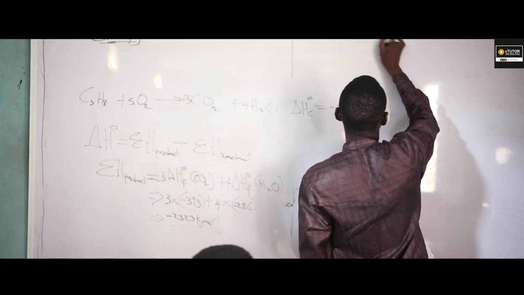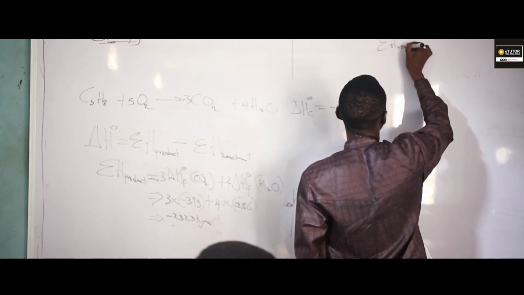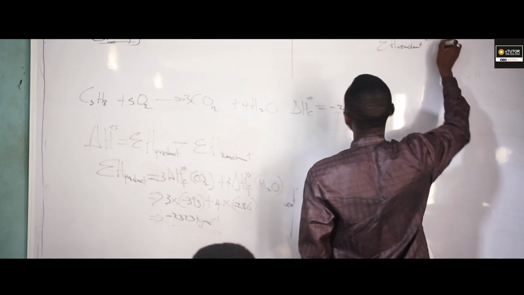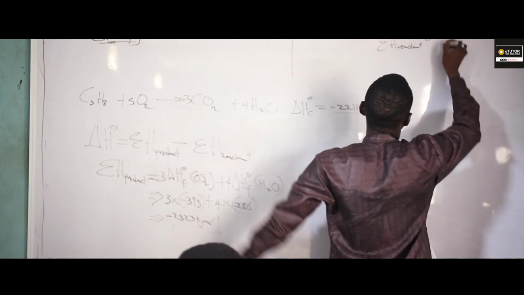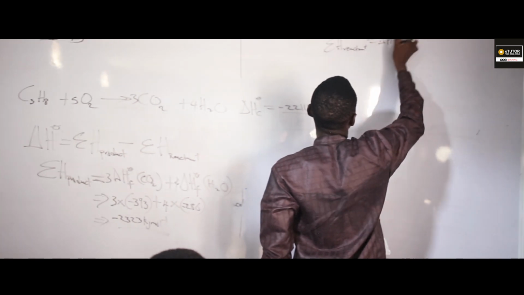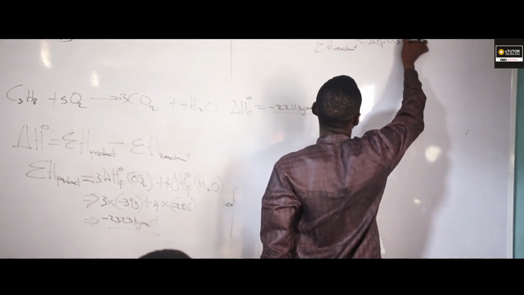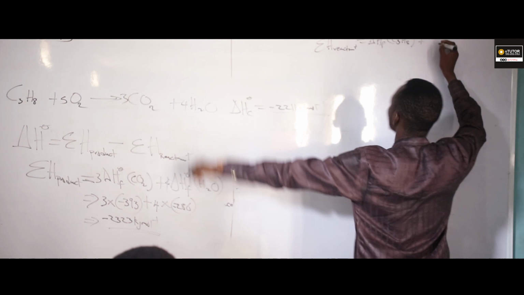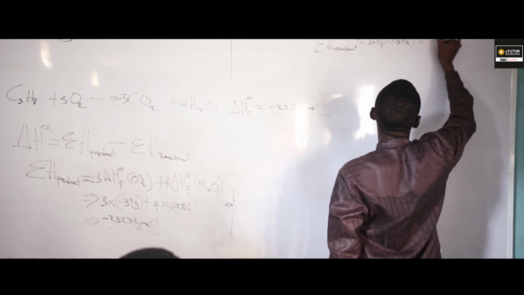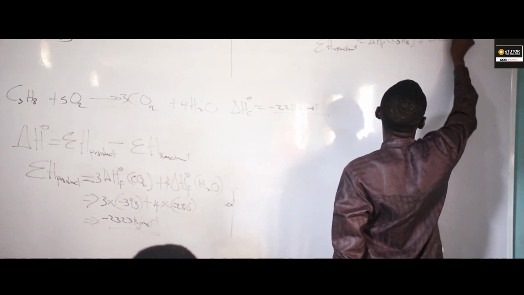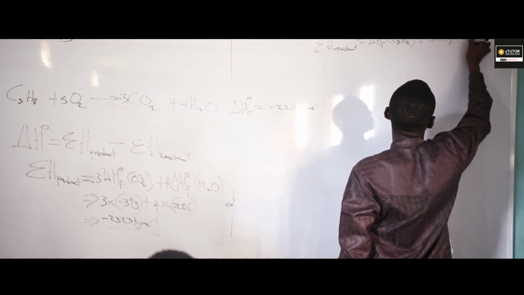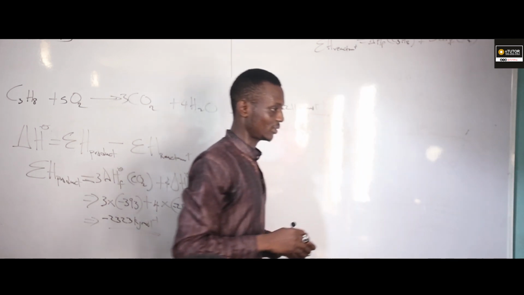For my reactant, summation of each reactant. In my reactant side, what do I have? I have heat of formation of C3H8 plus 5 times heat of formation of O2. Now, let me tell you this.